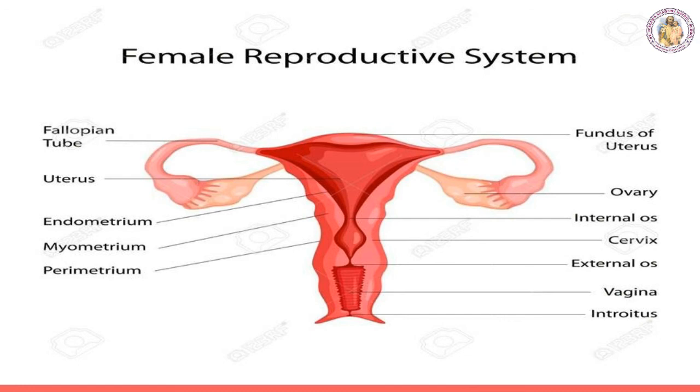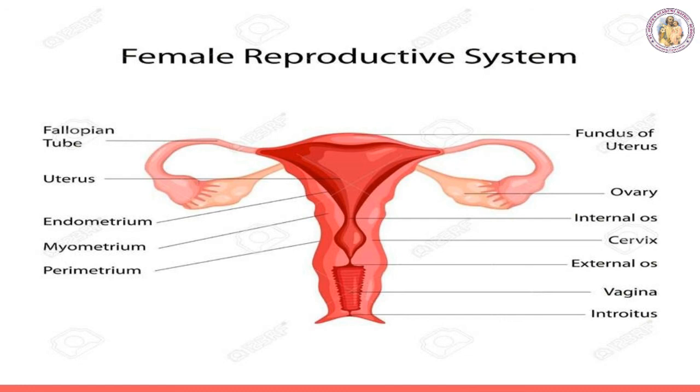The next one is the female reproductive system. In the female reproductive system, the organs are the ovaries, oviduct, uterus and vagina. Ovaries are almond-shaped structures. You can see this in the picture. They lie in the lower part of the abdominal cavity, near the kidney. The ovaries of the female produce the egg, and secrete the female sex hormones estrogen and progesterone.